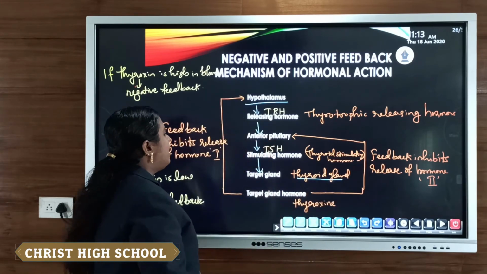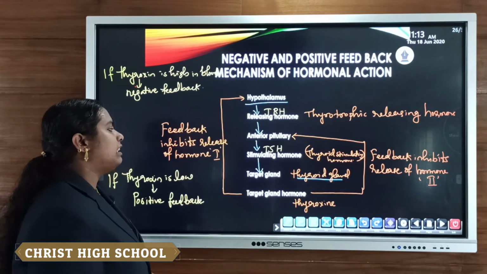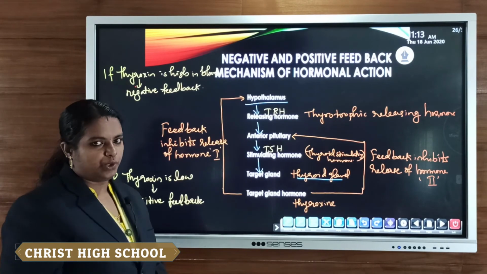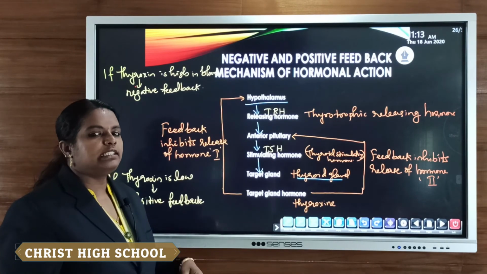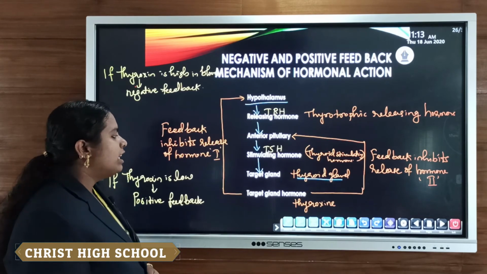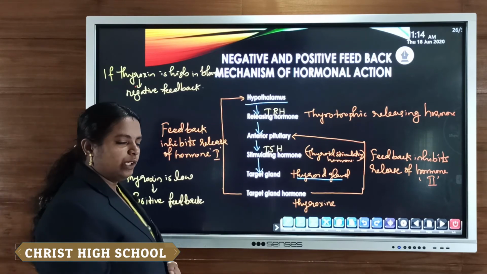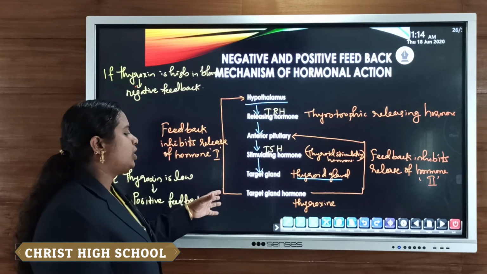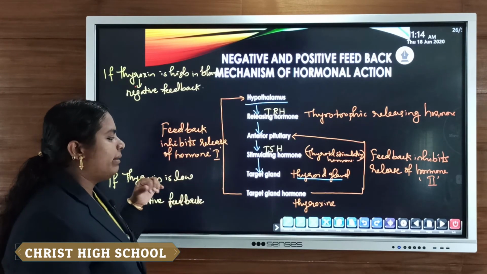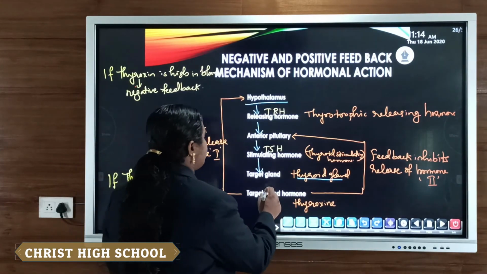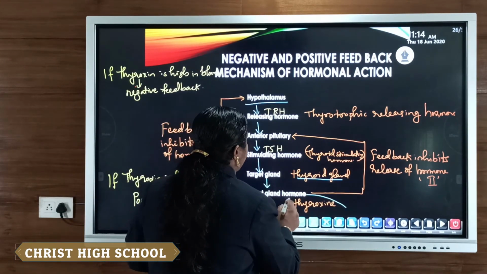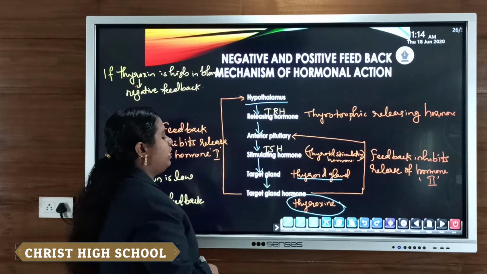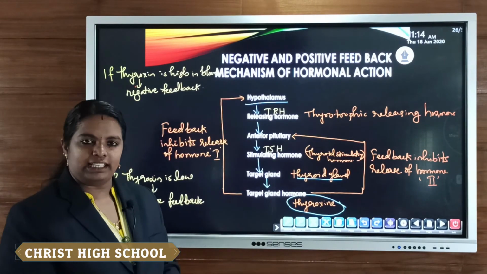If the thyroid gland is stimulated, it releases the hormone thyroxine, known as the target gland hormone.